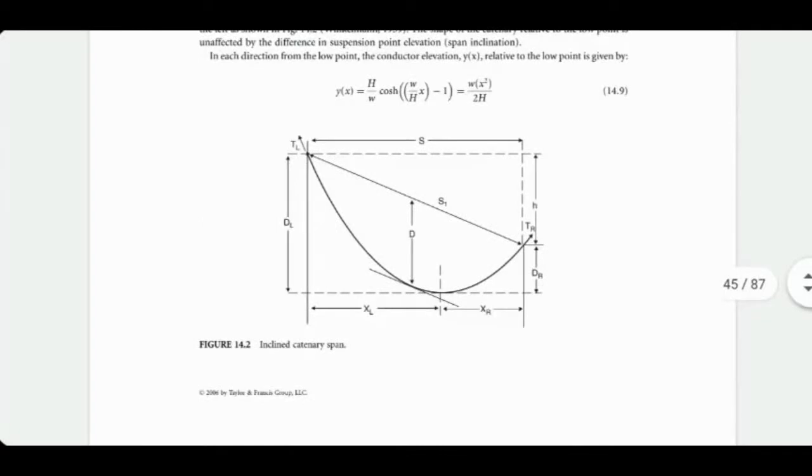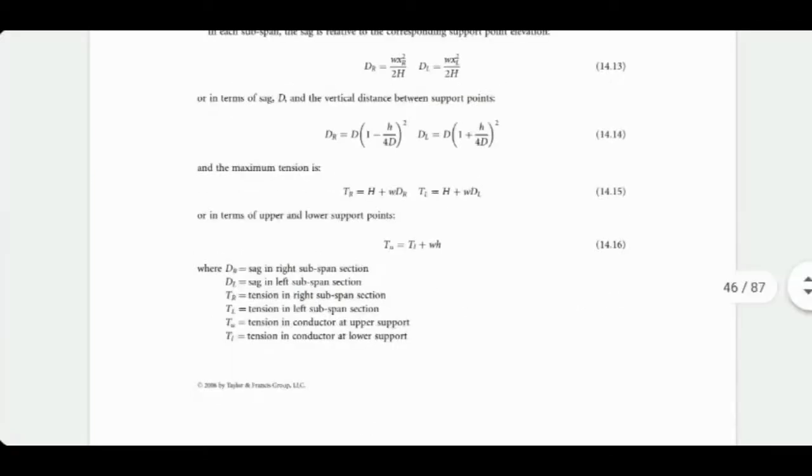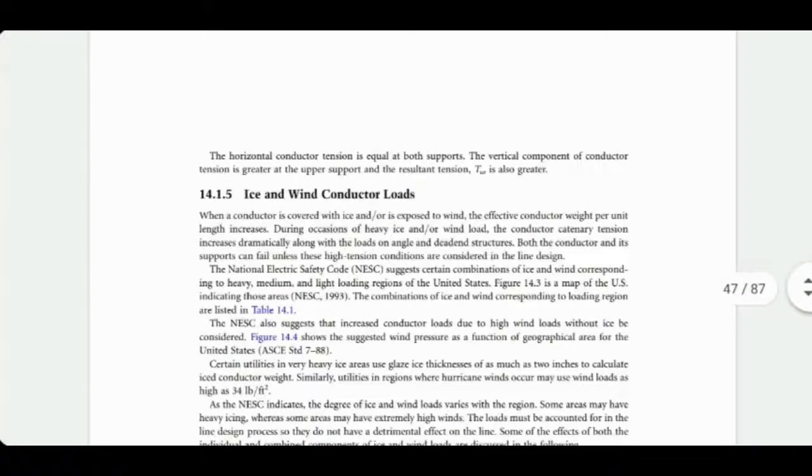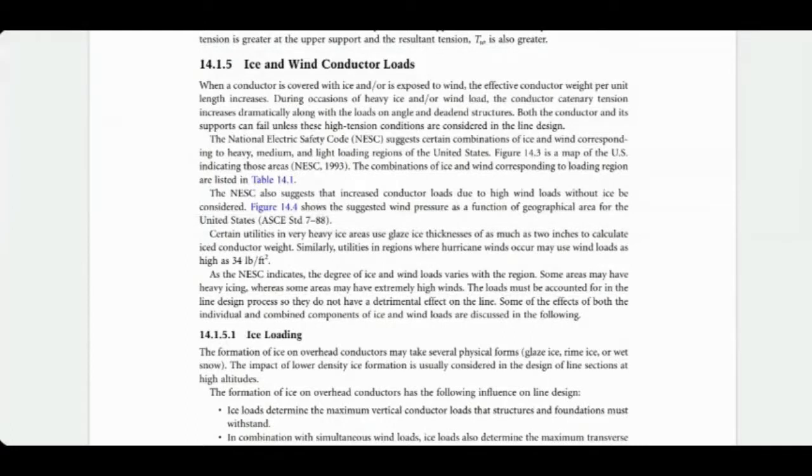Inclined spans are there. This is in hilly areas. This is always there. The two nearby towers may not be of the same height. So more mathematics has been done there to figure out sag, etc., and tension in the wire. I'm not trying to scare you here. This is info that engineers need most of the time in power companies at least.